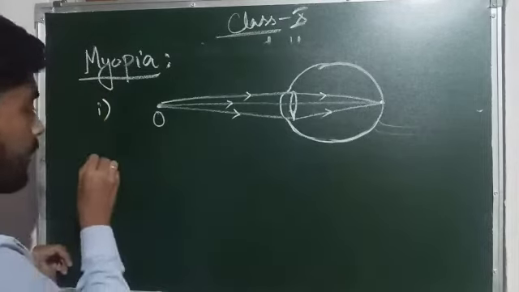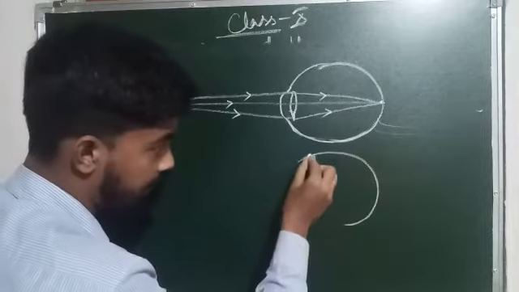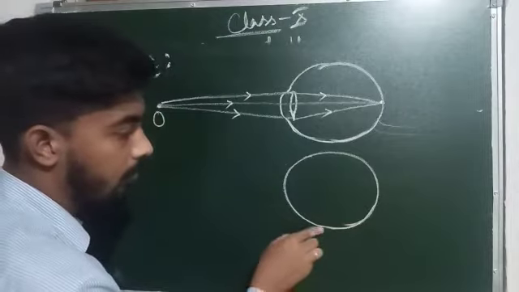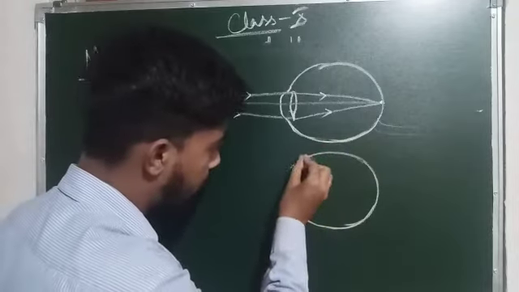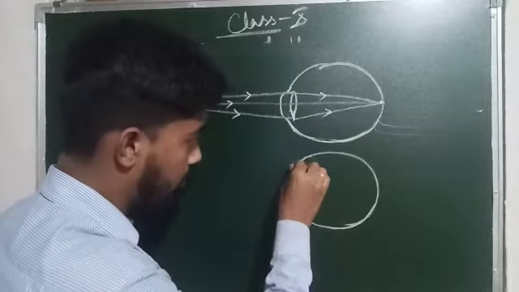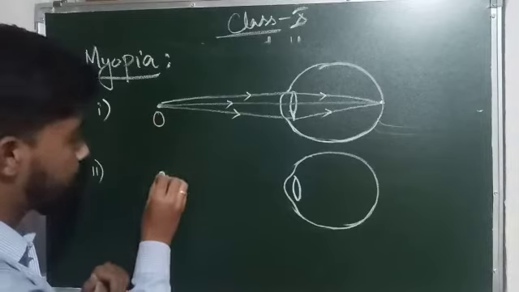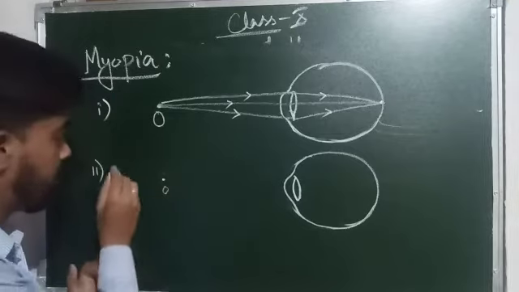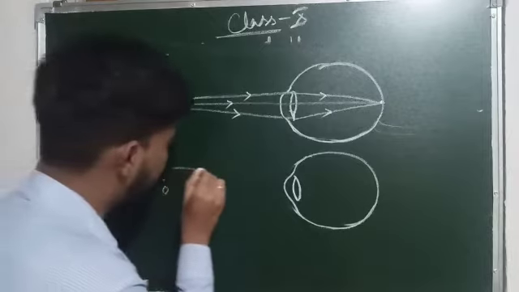Now when the object is far, I am drawing the second eyeball, second diagram. Remember this was our near point somewhere here, but now the object is shifted far. Assume the rays are coming from infinity. The light rays are coming from very far away.